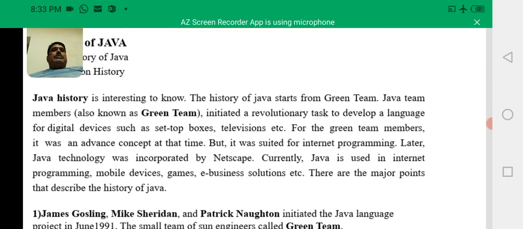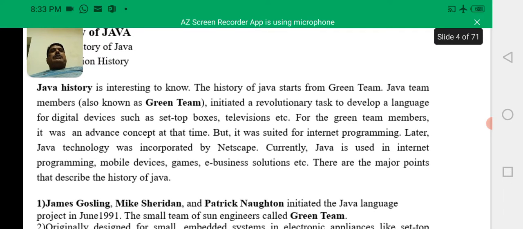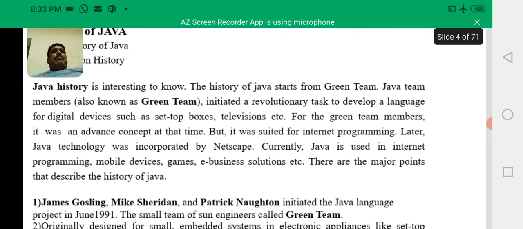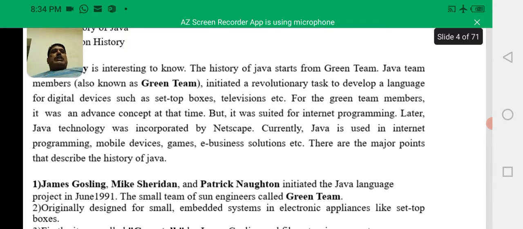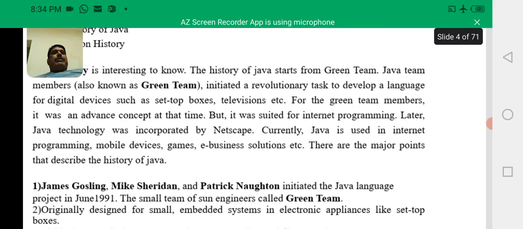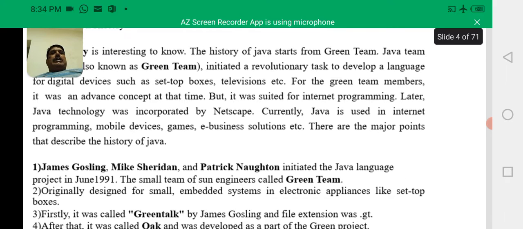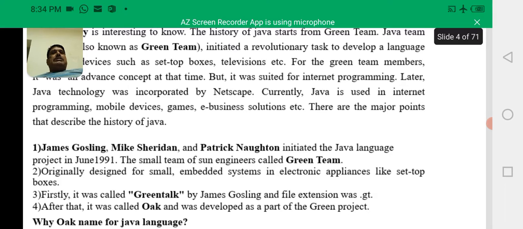Java team members, also known as the Green Team, initiated a revolutionary task to develop a language for digital devices such as set-top boxes, televisions, etc. For the Green Team members, it was an advanced concept at that time, but it was suited for internet programming. Later, Java technology was incorporated by Netscape. Currently, Java is used in internet programming, mobile devices, games, e-business solutions.